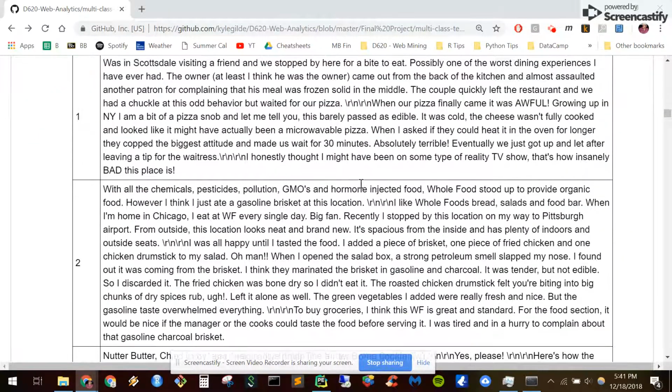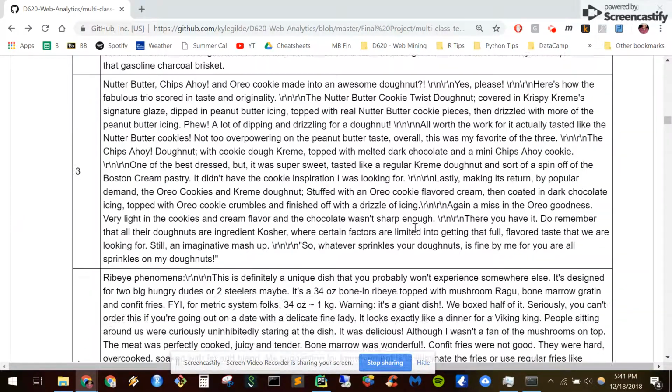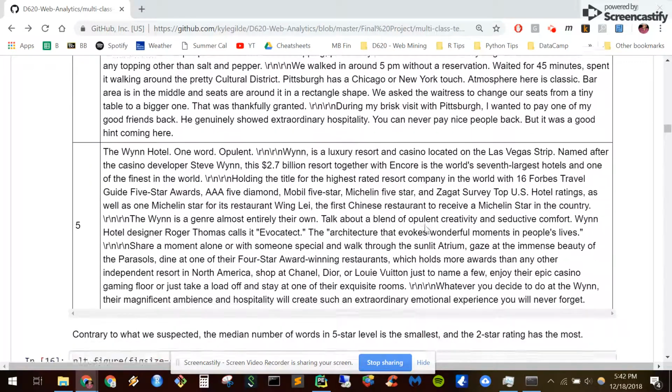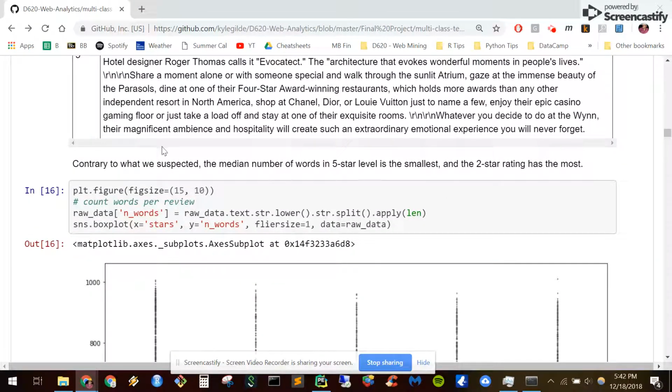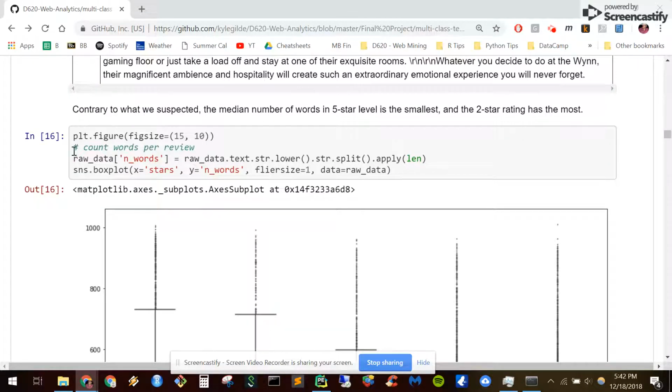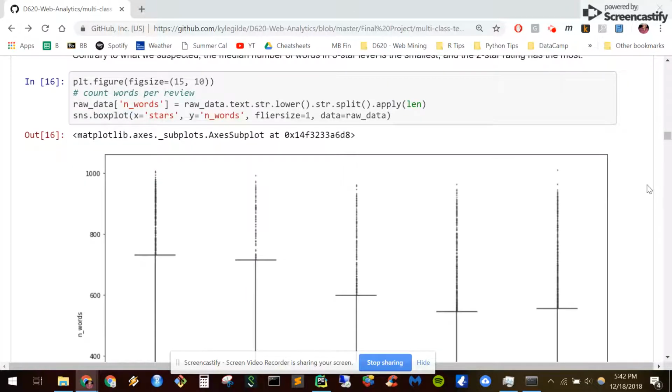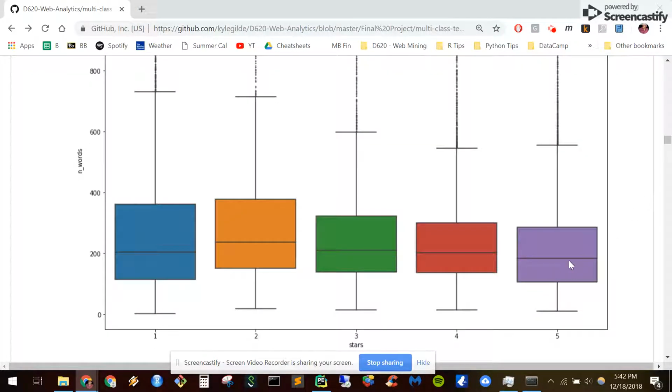And also some of the common negation words, like no and not, that would normally be removed as being too common in our stop word set. Also, I was wondering if possibly the length of the review was correlated with the star rating, but I looked at the median length for the reviews by each of the stars, and actually the 5-star was the shortest, and the 2-star was the longest.